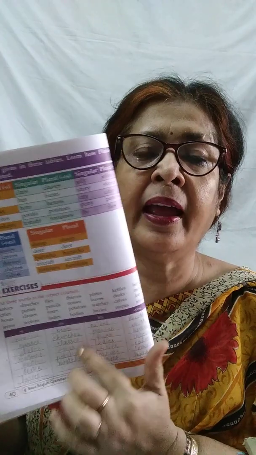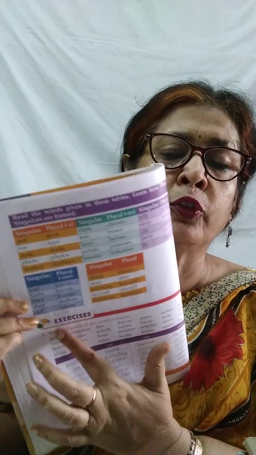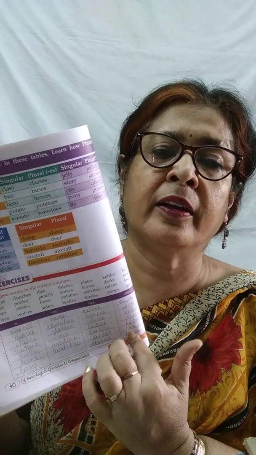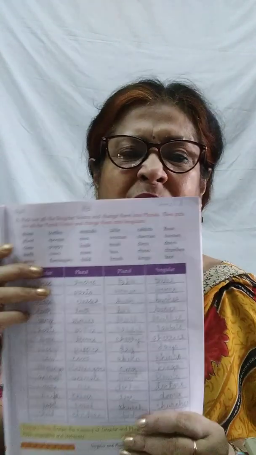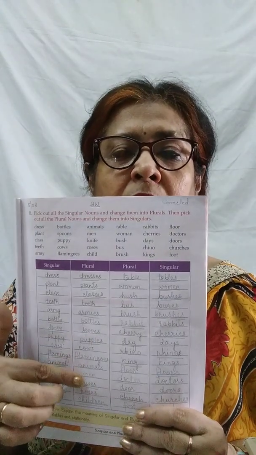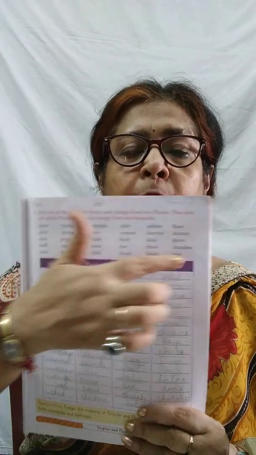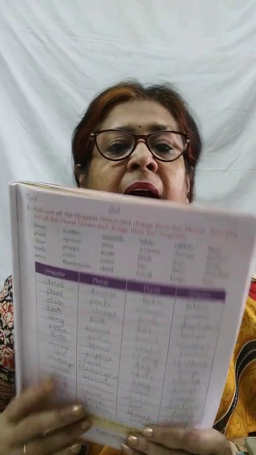Now, exercise A, you have to choose from the block and write it down here. I'll give you the snapshot. Is it clear to you? Please do it. And here is also another block which you have to choose from up and do it. I'll be giving the snapshot so that you can see and write it down.